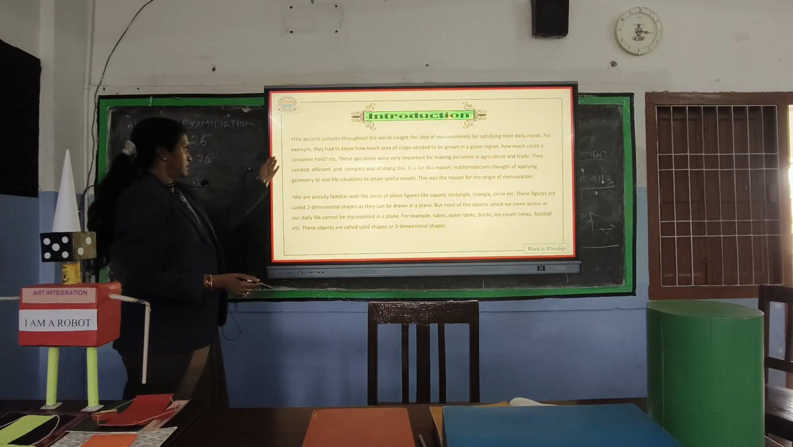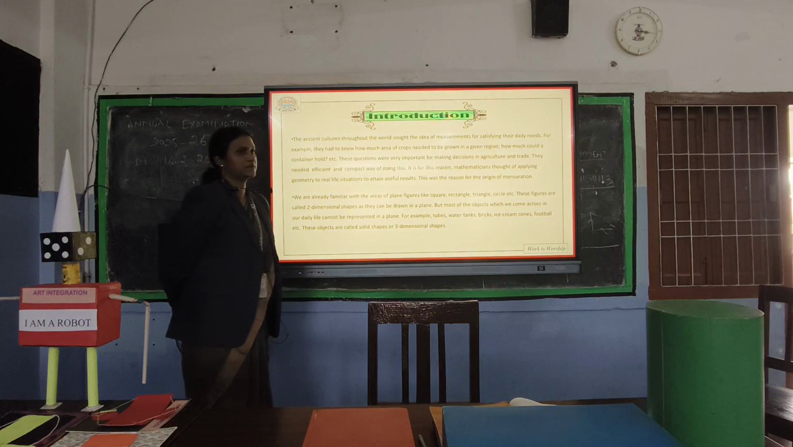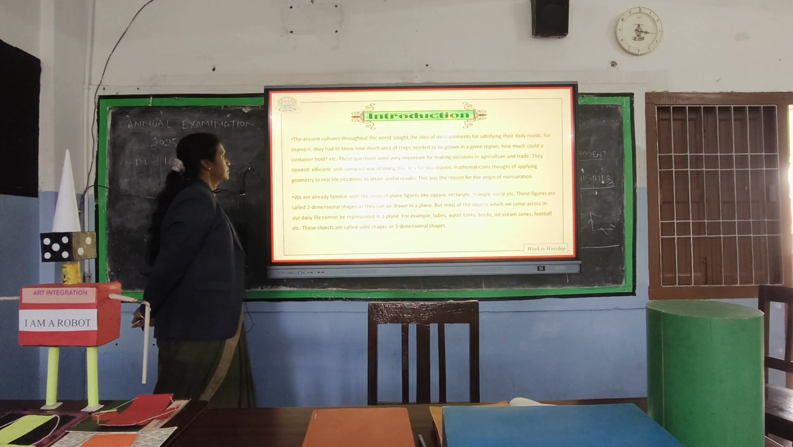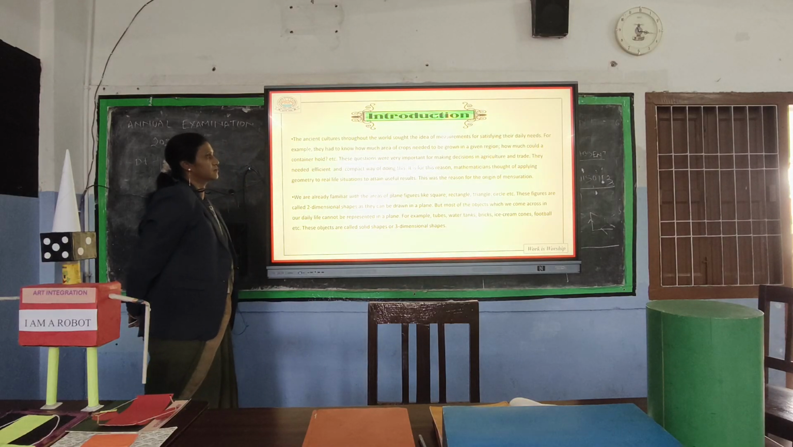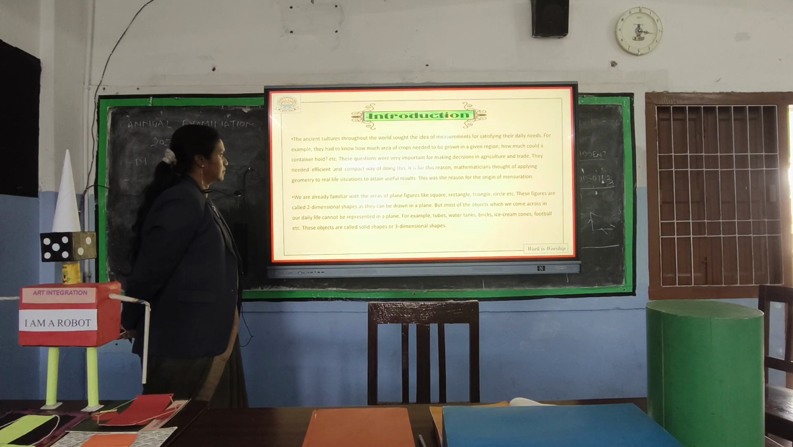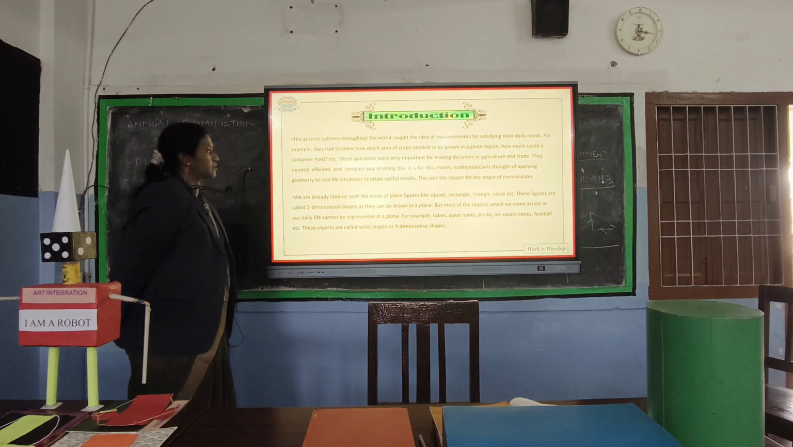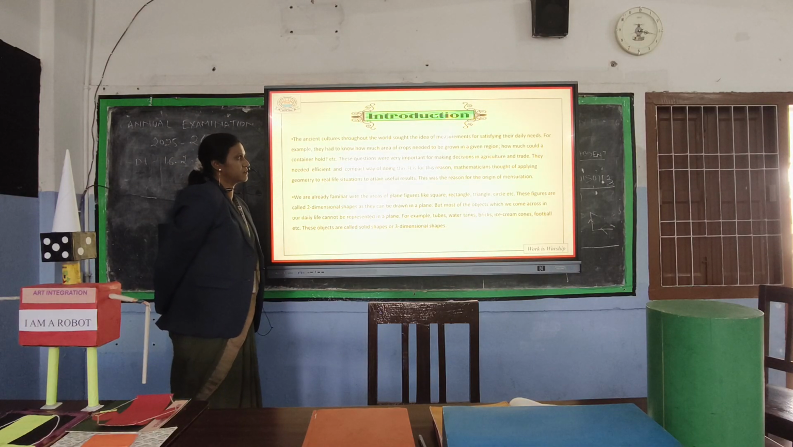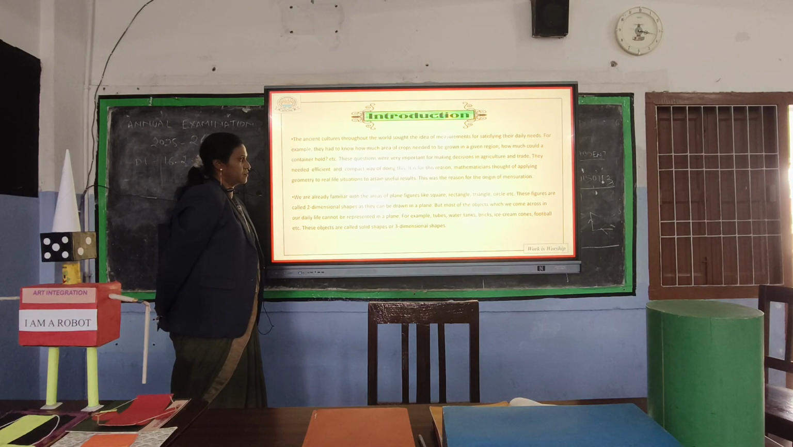Kindly read this. The ancient cultures throughout the world sought the idea of measurements for satisfying daily needs. For example, they had to know how much area of crops needed to be grown in a given region, how much a container could hold, etc. These questions were very important for making decisions in agriculture and trade. They needed an efficient and compact way of doing this. It is for this reason mathematicians thought of applying geometry to real-life situations to attain useful results. This was the reason for the origin of mensuration.